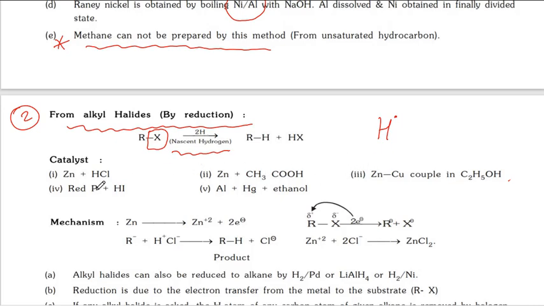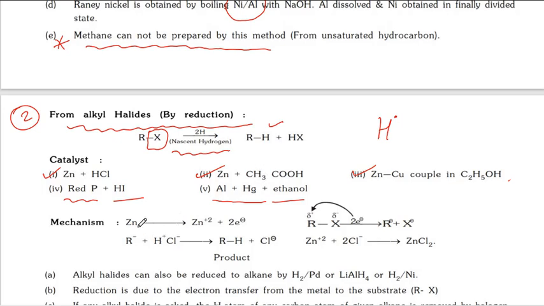For that, there are many reagents: zinc and HCl, zinc and acetic acid, zinc-copper couple in ethyl alcohol, red phosphorus plus HI, and aluminum amalgam in ethanol. From these 5 reagents we can prepare alkanes from alkyl halide. You can take any one.